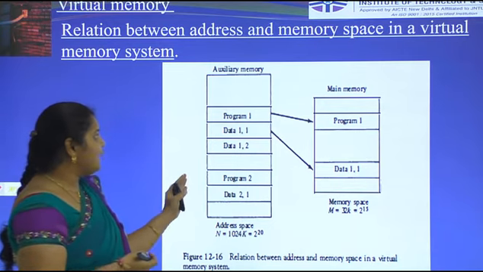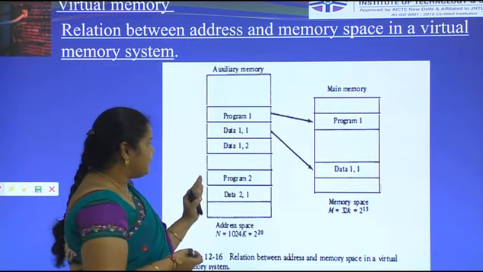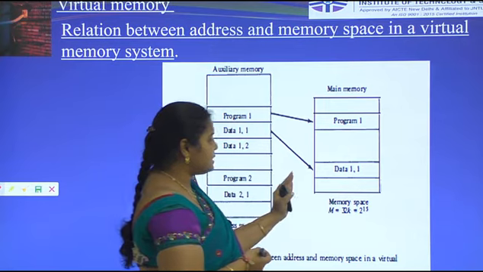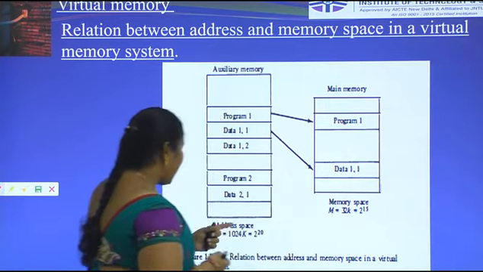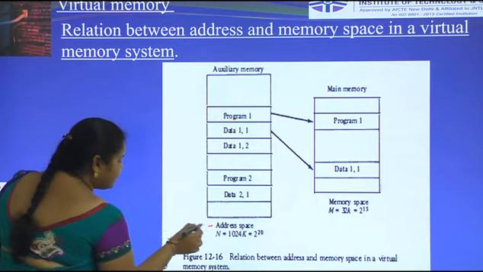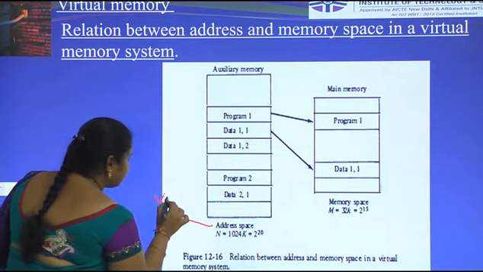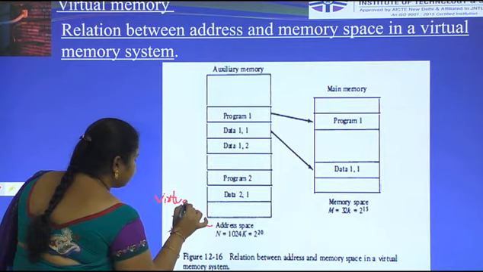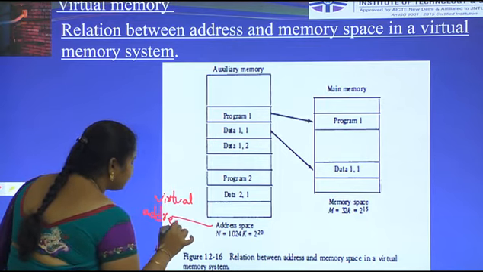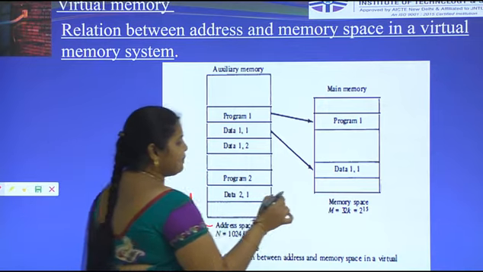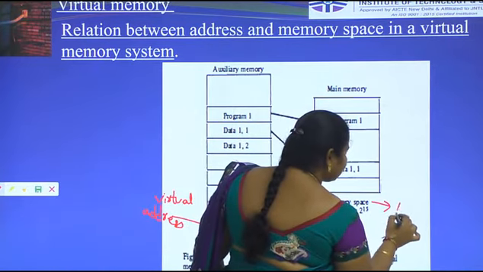For example, this is the auxiliary memory and this is the main memory. This is the address space and this is the memory space. Address space represents the virtual address and memory space represents the physical address.